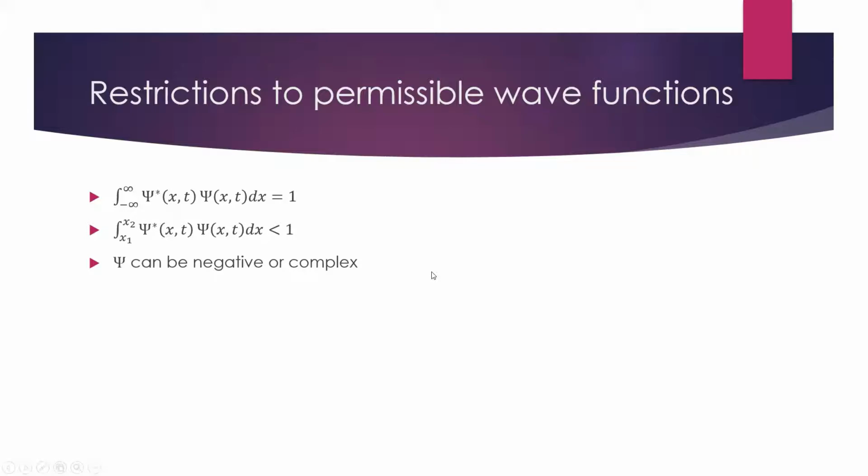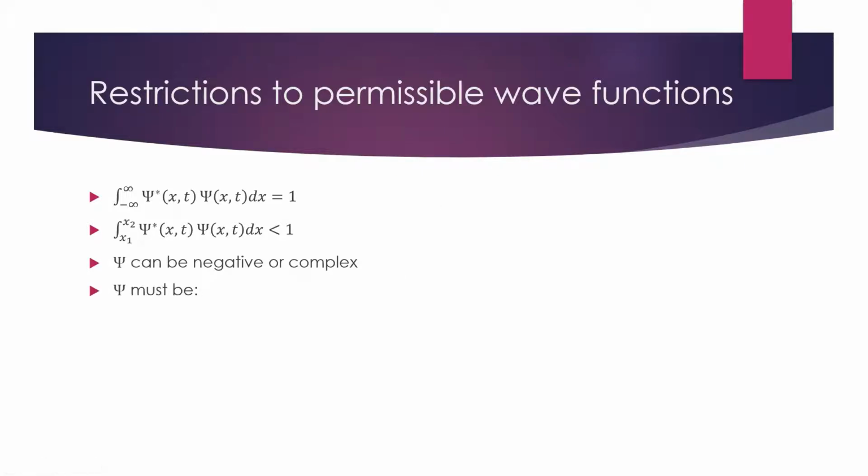Remember, since we're looking at the square of the magnitude, our wave function can be negative or even a complex function. Now, since we are comparing our wave function to meaningful probability, we actually get some other useful restrictions on the wave function. And these will be important as we set up wave functions in the future.